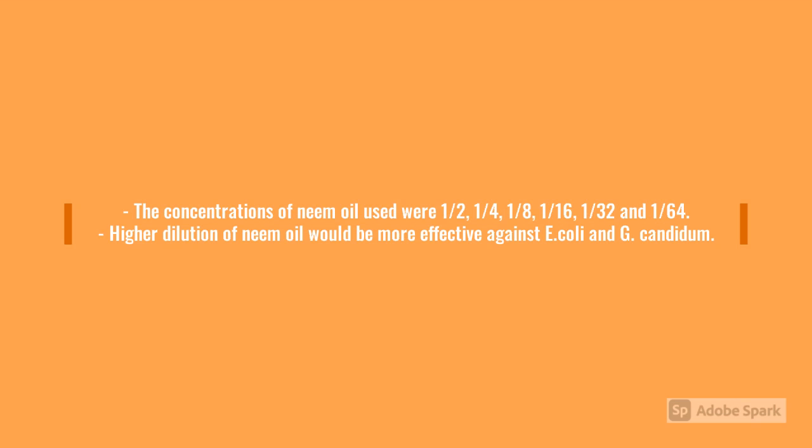So in this experiment, neem oil at different concentrations was used against E. coli and G. candidum. The hypothesis behind this experiment was associated with the dilutions of neem oil. According to that, a high dilution of neem oil would be more effective against the growth of E. coli and G. candidum.